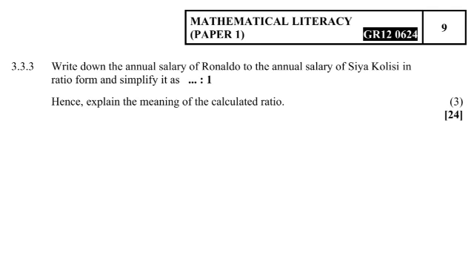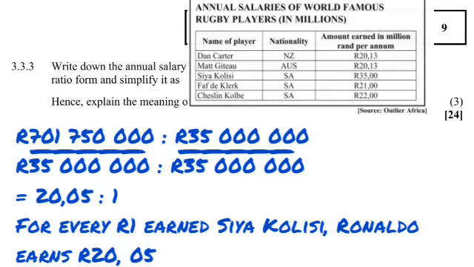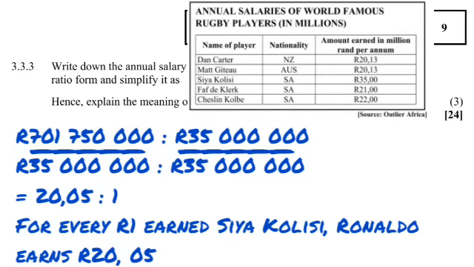And then 3.3.3, it says write down the annual salary of Ronaldo to the salary of Siya Kolisi in ratio form and simplify it as something is to 1, hence explain the meaning of the calculated ratio. So we knew from our calculation before that in rands, Cristiano earns 701,750,000, and we saw from the annual statistics that Siya Kolisi earns 35 million.